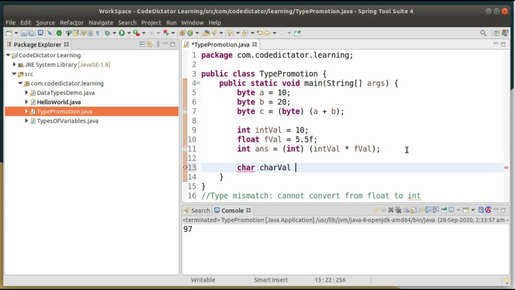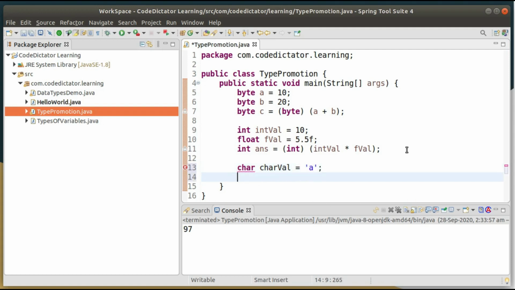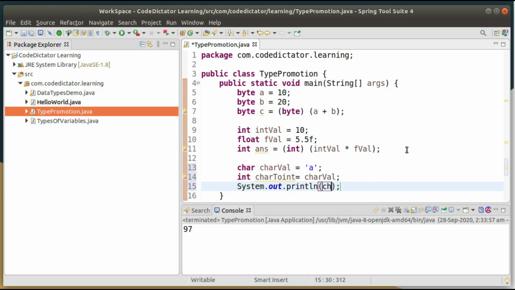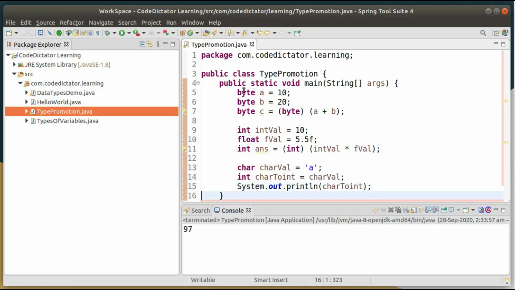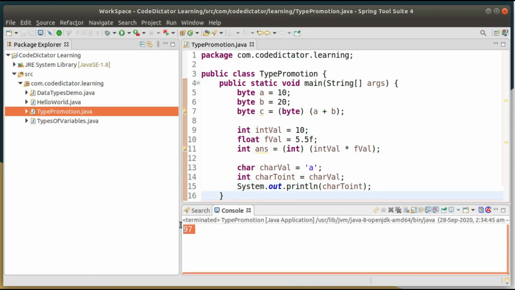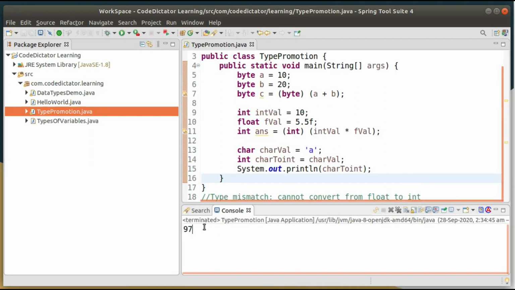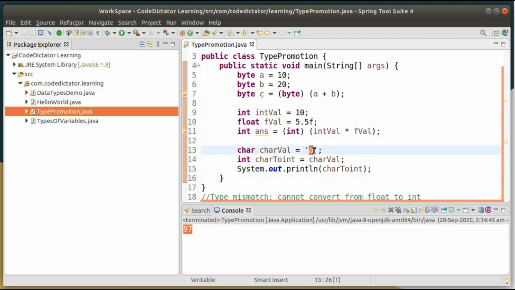Char value equal to a, so it will convert into int. char to int equal to char value. If I am going to print that value char to int, it will give me an ASCII value. So this is the ASCII value of my character a, that is 97.